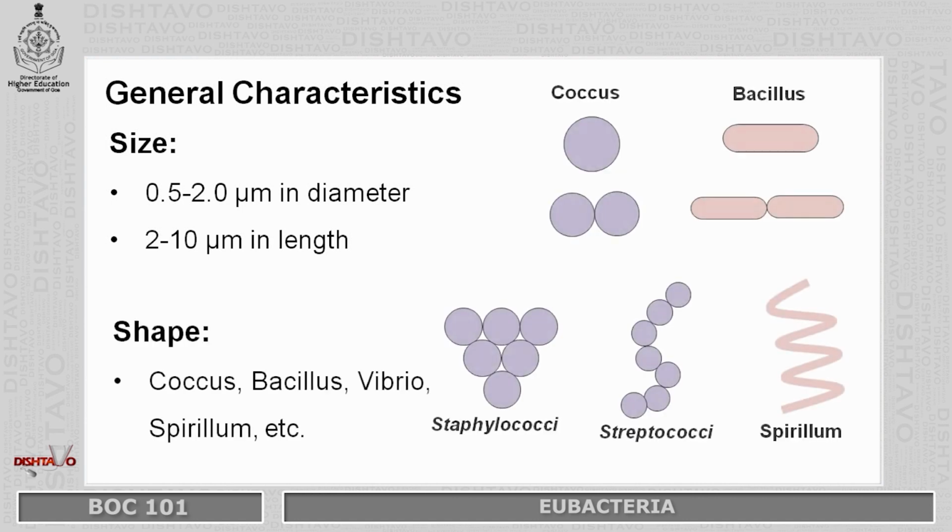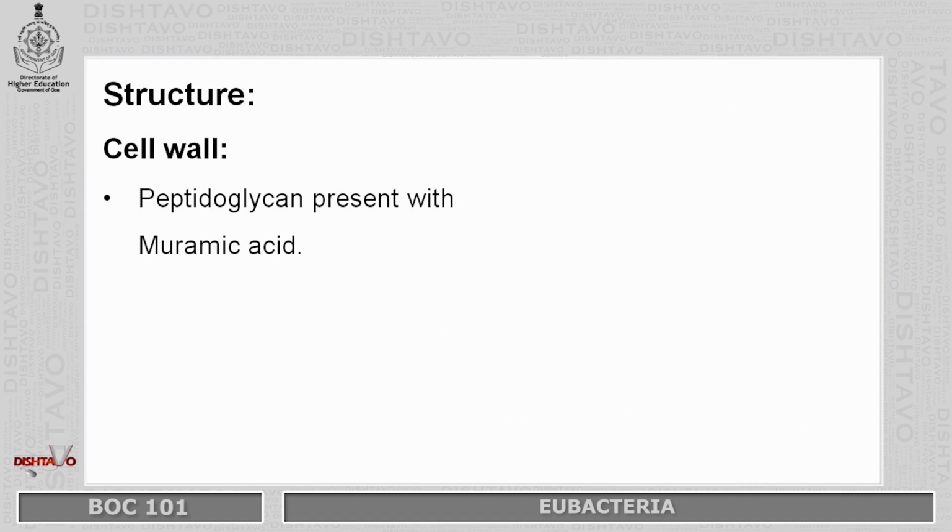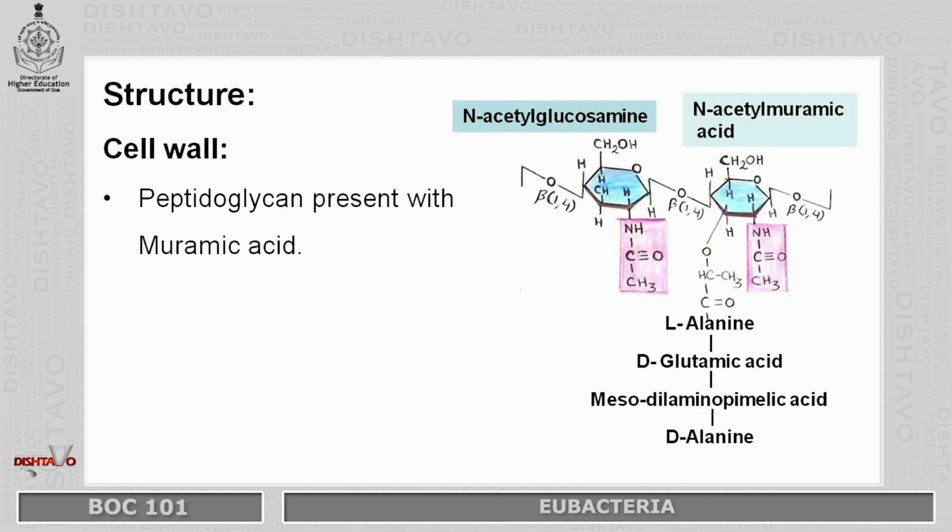Second one is shape. Coccus, Bacillus, Vibrio, Spirillum, Staphylococcus, Streptococcus, these all are coming under shapes. Third one is structure, under which cell wall is present. So the cell wall is made up of peptidoglycan with muramic acid. So this is the structure of cell wall, which is made up of N-acetylglucosamine, NAG, and N-acetylmuramic acid, NAM, which are linked by beta-1,4 glycosidic bond.